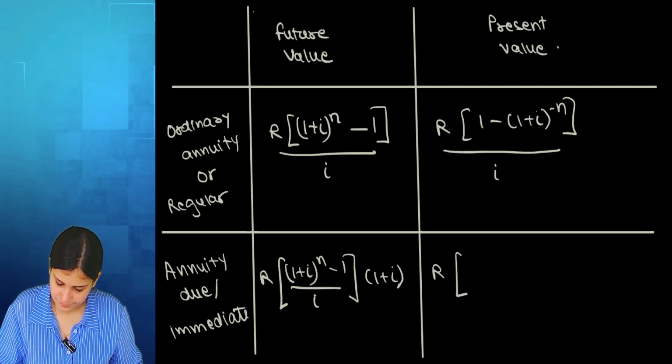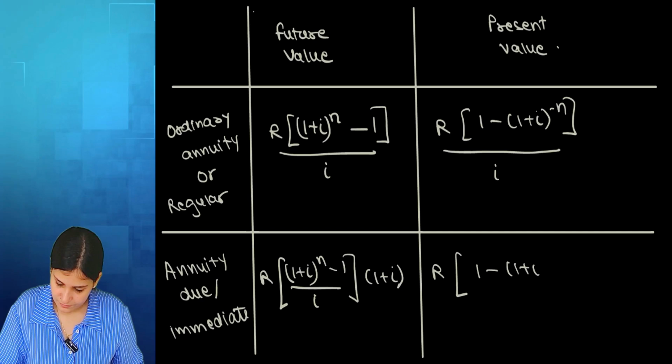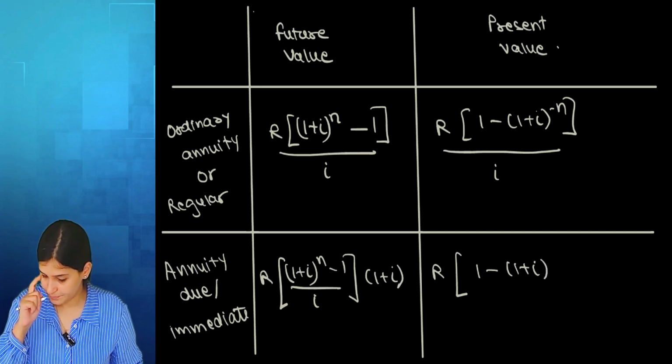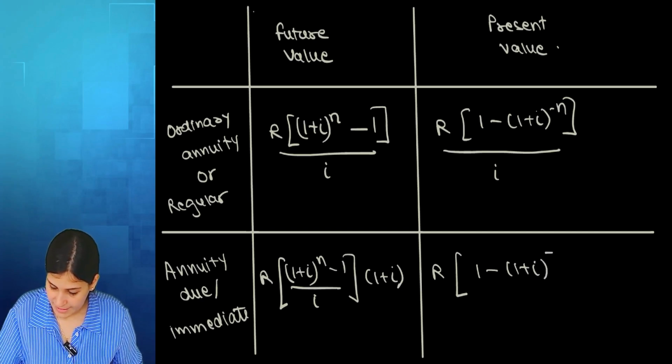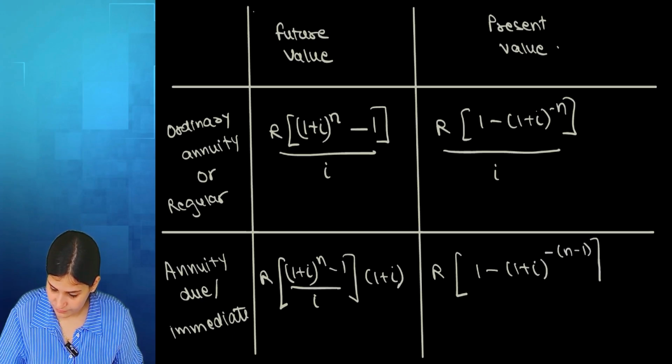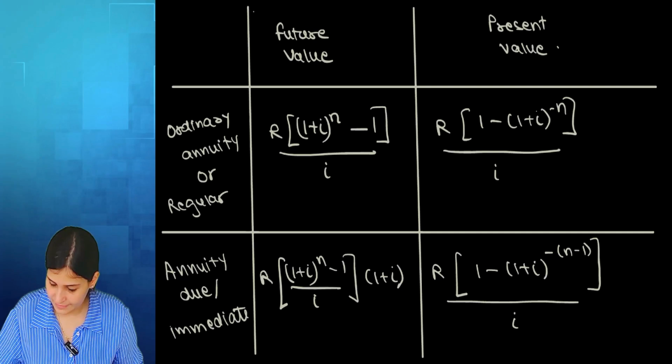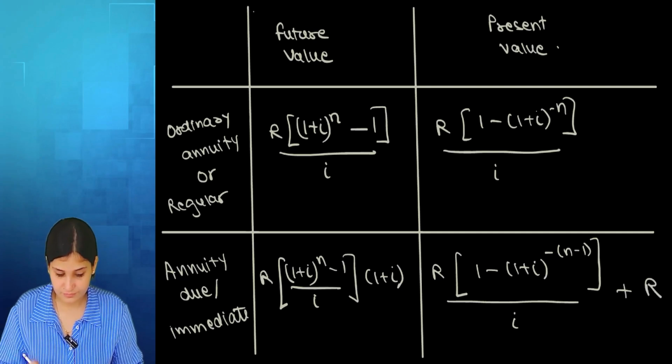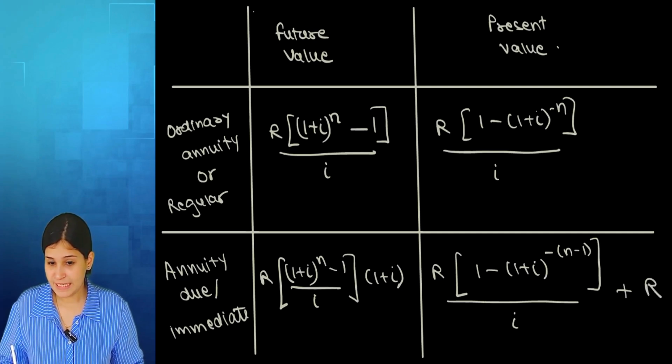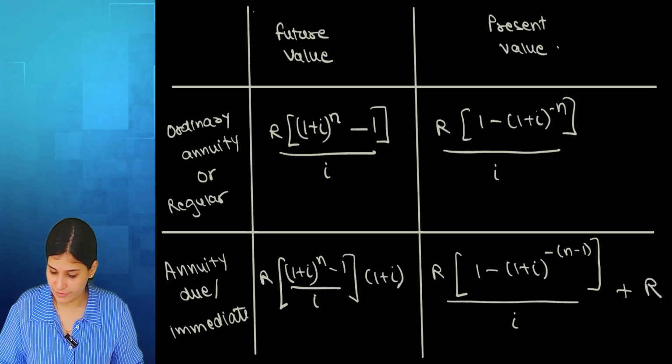Minus n minus 1, whole thing by I, plus R. Be careful of the last formula, it's a different one.